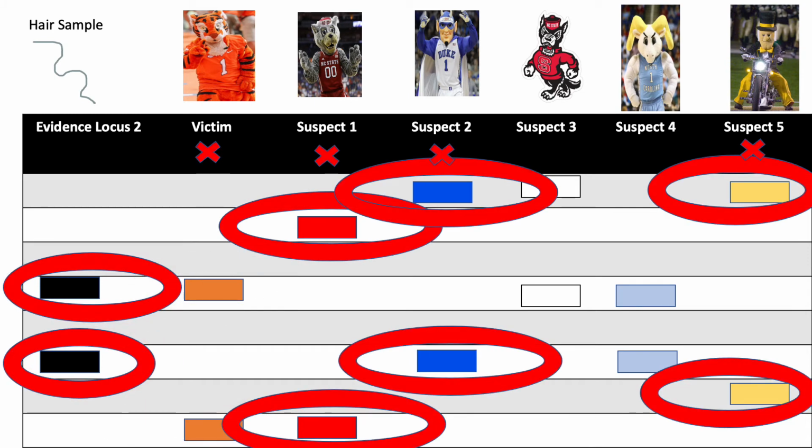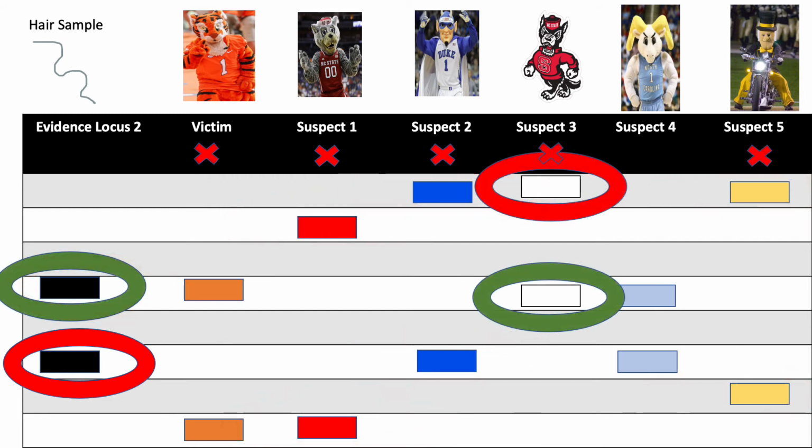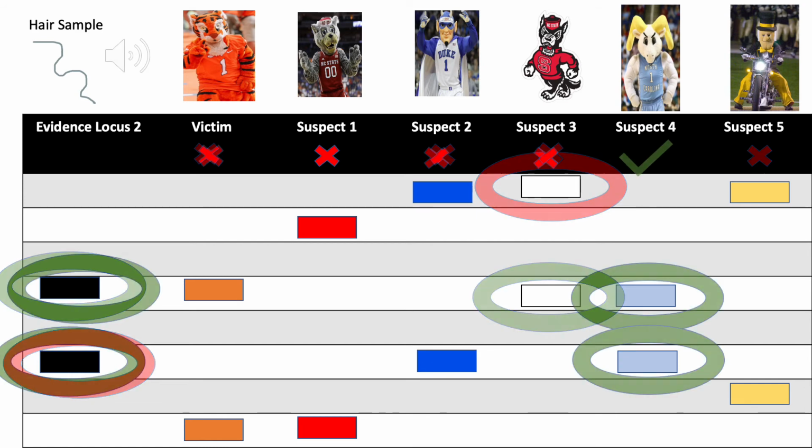Next, we have suspects 1, 2, and 5. They all do not share any alleles with the evidence DNA, so we can exclude all 3 of those suspects. Suspect 3, however, does share an allele in common with the evidence, but that still makes it inconclusive and we can exclude him.